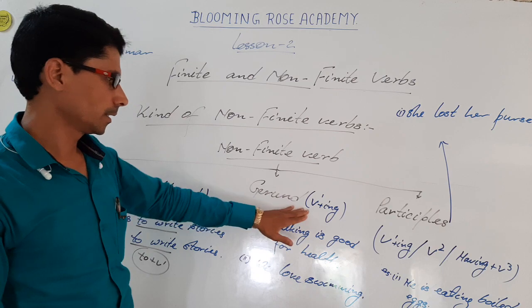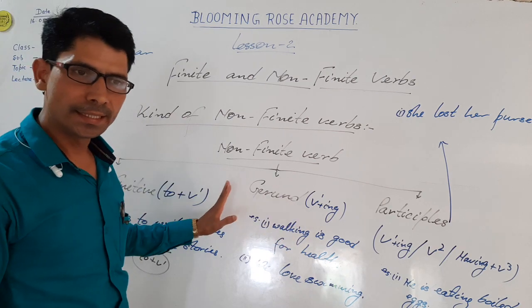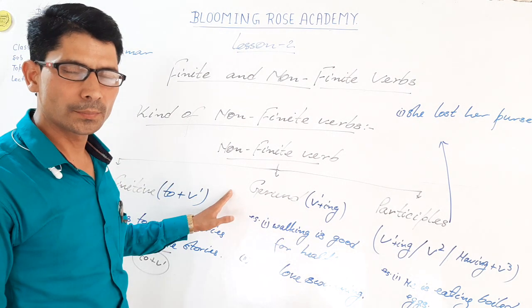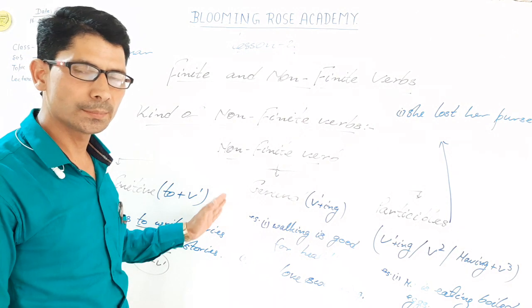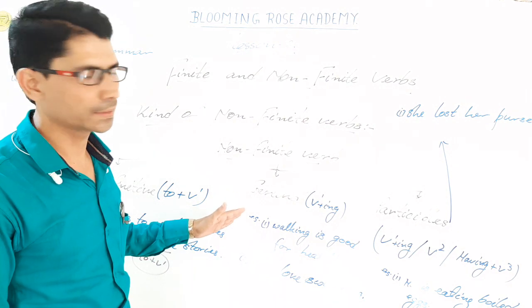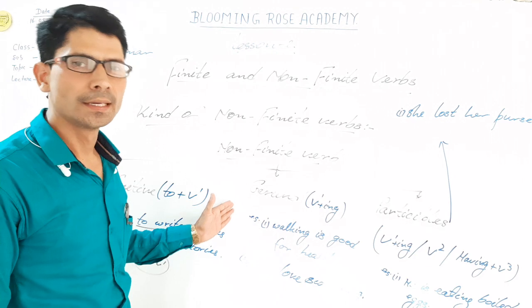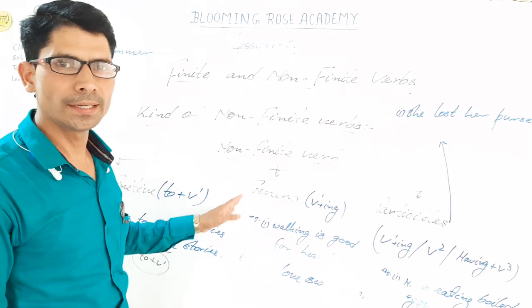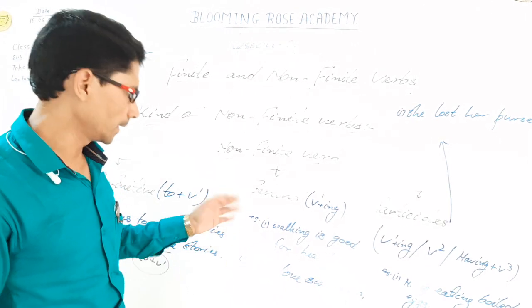It is always used in gerundial form. Gerunds of a verb can be used as subject of a sentence, as an object of a sentence, as a complement of a sentence, as the object of a preposition. I will tell you detail about it in the next topic.